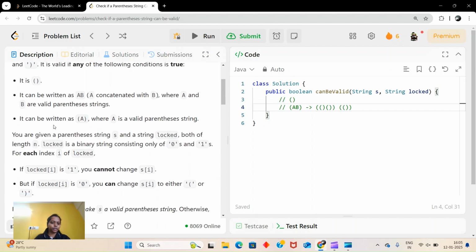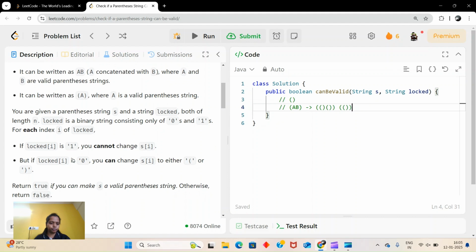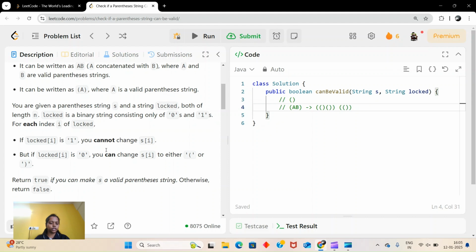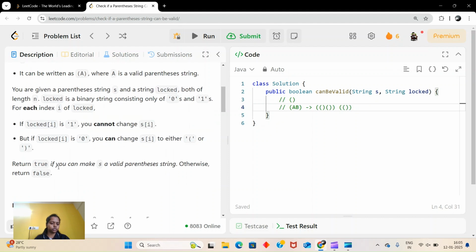Now you are given a parenthesis string s and a string locked, both of length n. Locked is a binary string consisting only of zeros and ones. For each index i of locked, if locked[i] is 1, you cannot change s[i]. But if locked[i] is 0, you can change s[i] to either open or closed. Return true if you can make s a valid parenthesis string, otherwise return false.